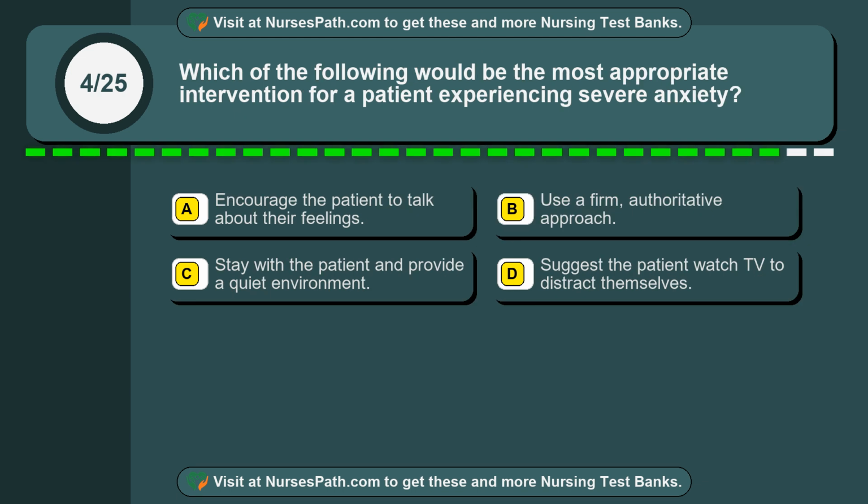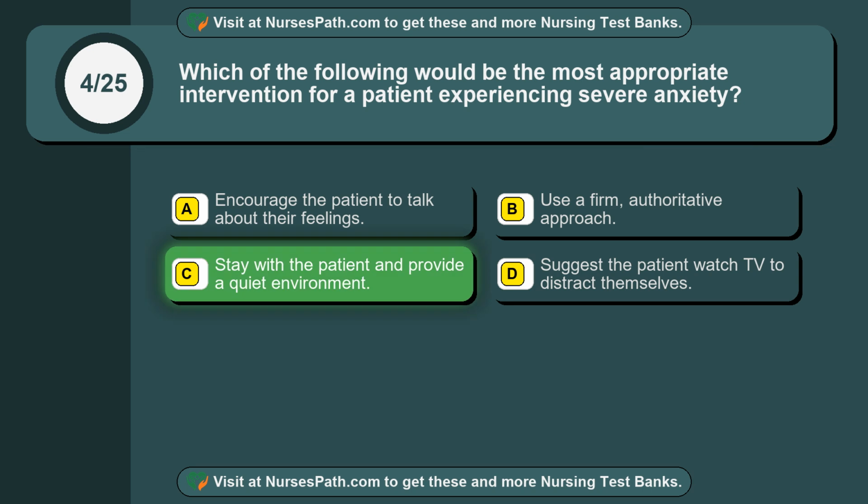Question 4. Which of the following would be the most appropriate intervention for a patient experiencing severe anxiety? Option A. Encourage the patient to talk about their feelings. Option B. Use a firm, authoritative approach. Option C. Stay with the patient and provide a quiet environment. Option D. Suggest the patient watch TV to distract themselves.